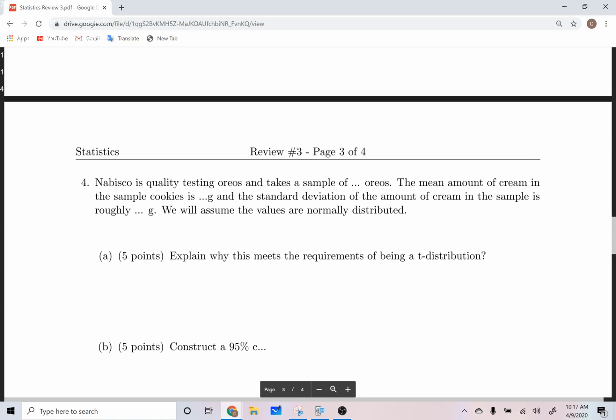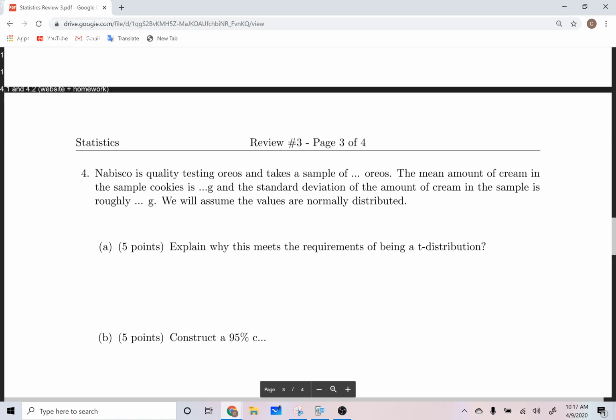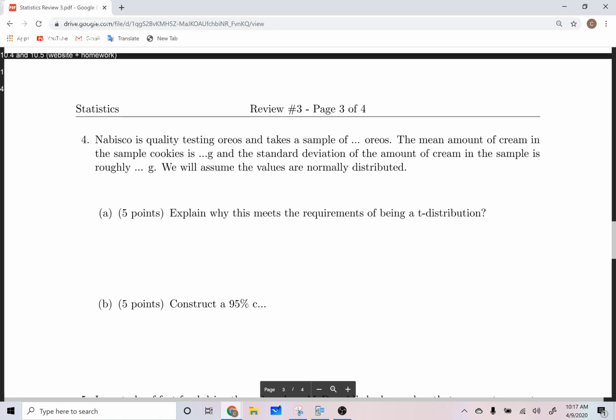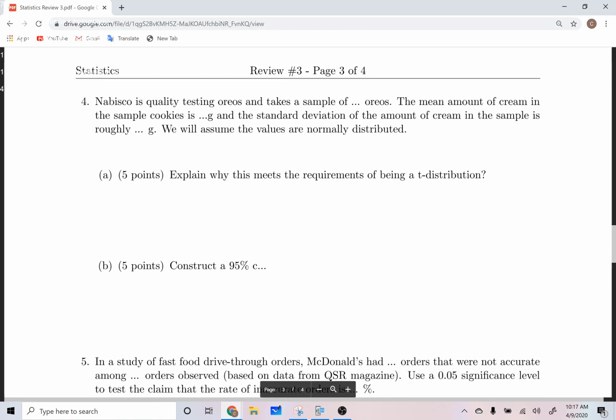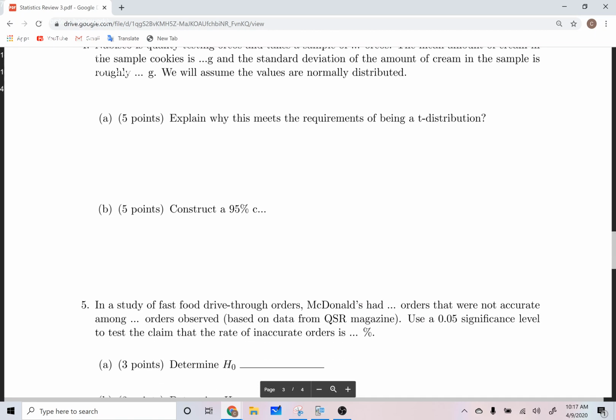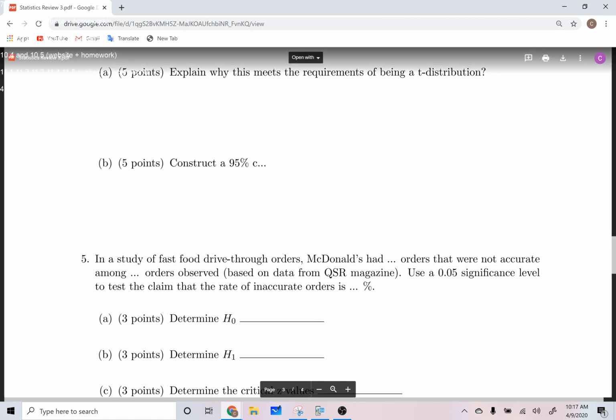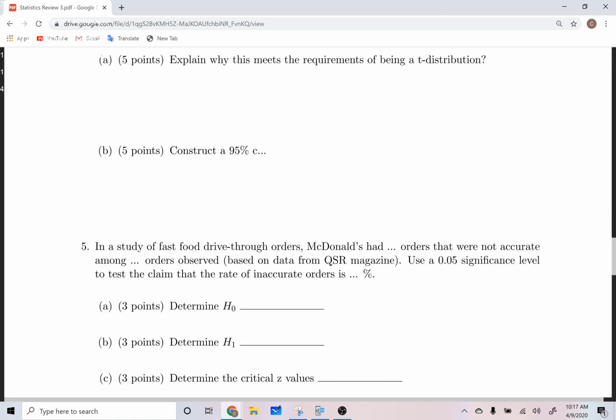Next, Nabisco is quality testing Oreos and takes a sample of blank Oreos. The mean amount of cream in an Oreo is this. The standard deviation is this. And we'll assume that these values are normally distributed. Explain why this meets the requirements of being a t distribution. Construct a 95% blank. Obviously, you'll do these things, and hopefully you'll get the values you want.